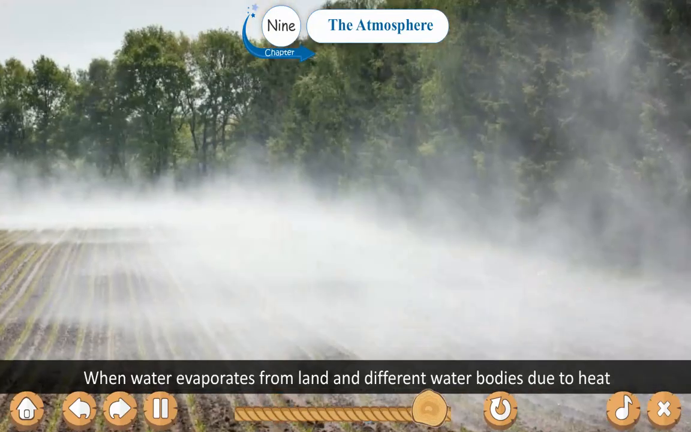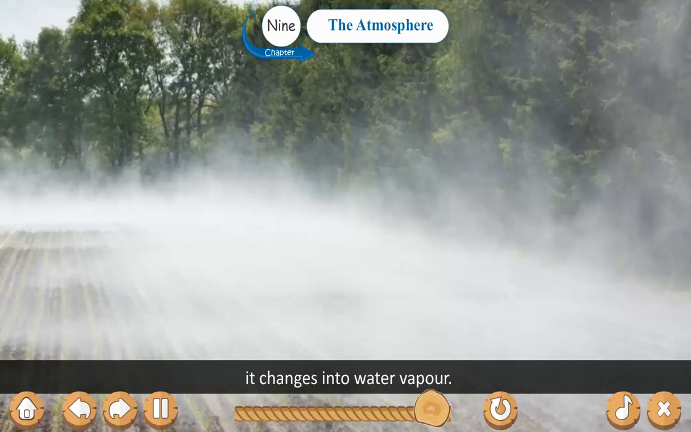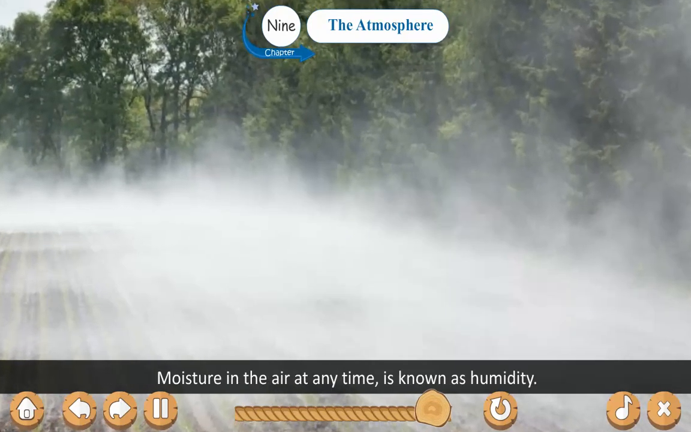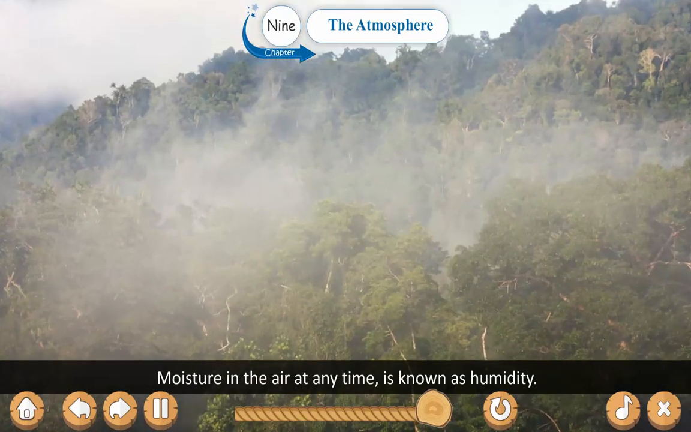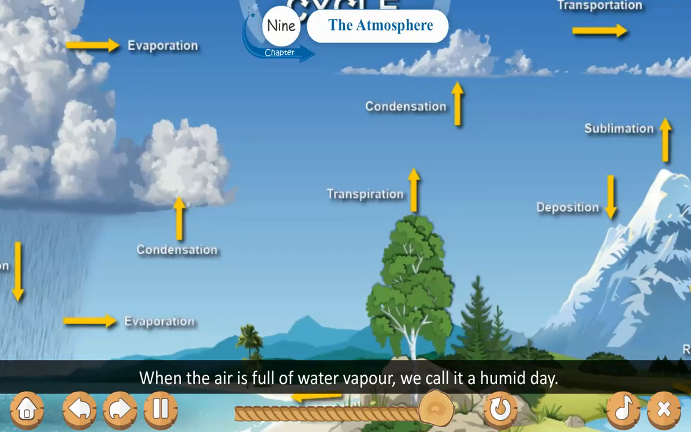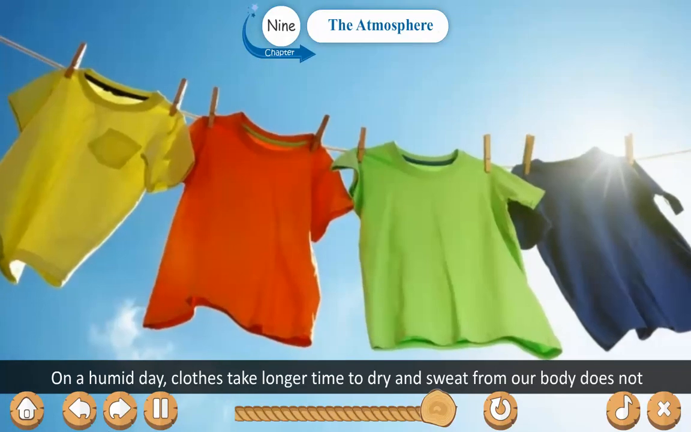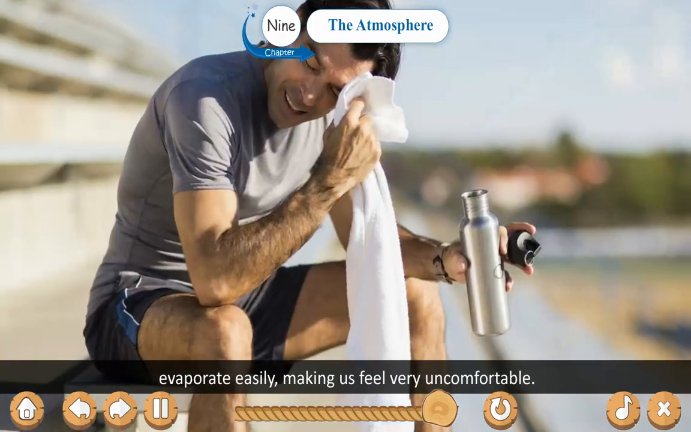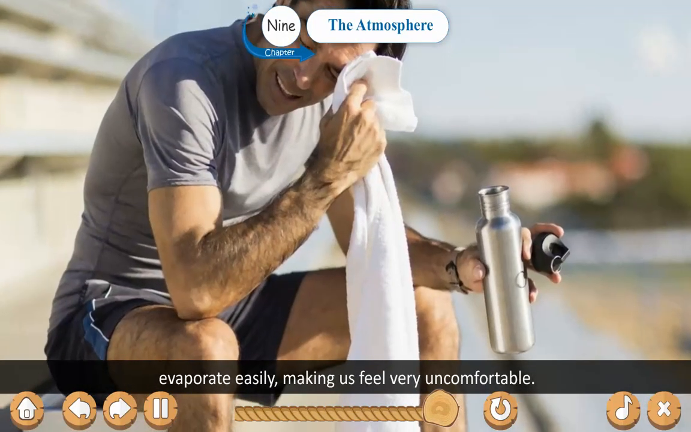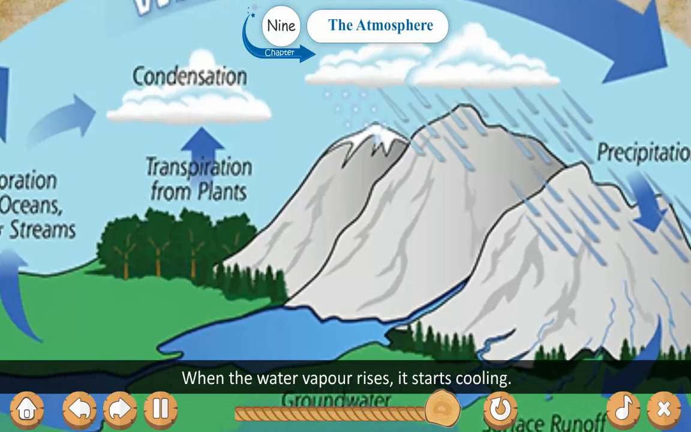Moisture. When water evaporates from land and different water bodies due to heat, it changes into water vapor. Moisture in the air at any time is known as humidity. When the air is full of water vapor, we call it a humid day. On a humid day, clothes take longer time to dry and sweat from our body does not evaporate easily, making us feel very uncomfortable. When the water vapor rises, it starts cooling.